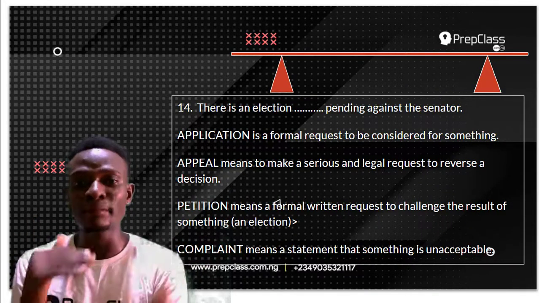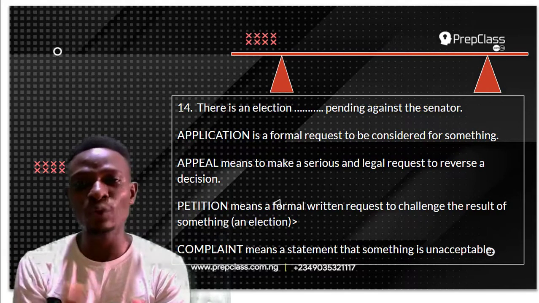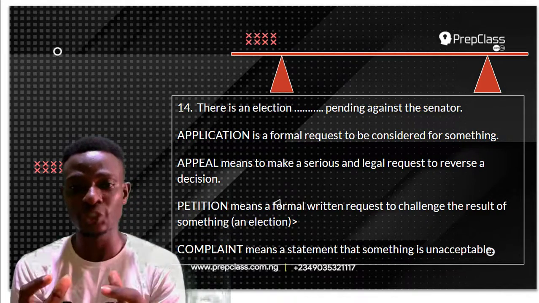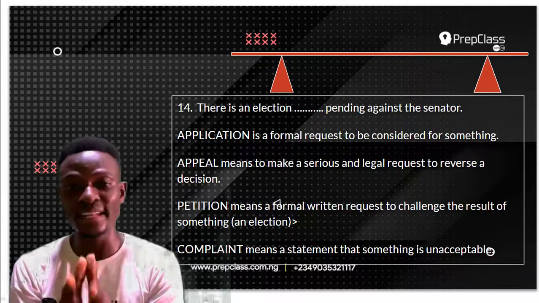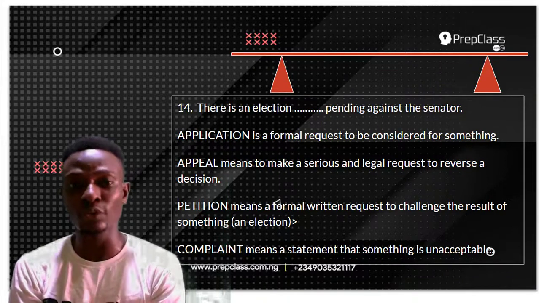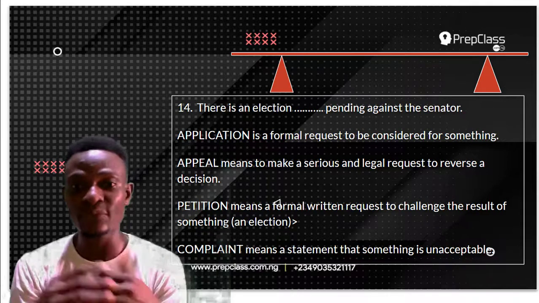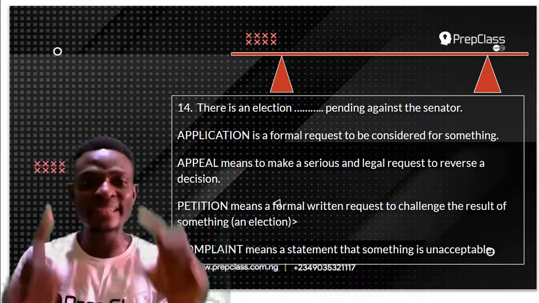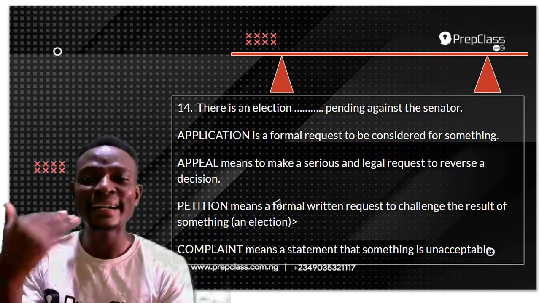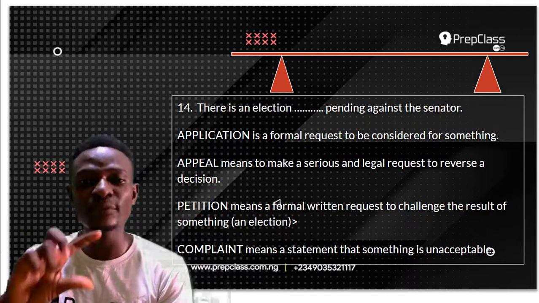Appeal means to make a serious and legal request to reverse a decision. Maybe you are not convenient with a particular decision, you can actually go appeal that decision, like the decision can be reversed.